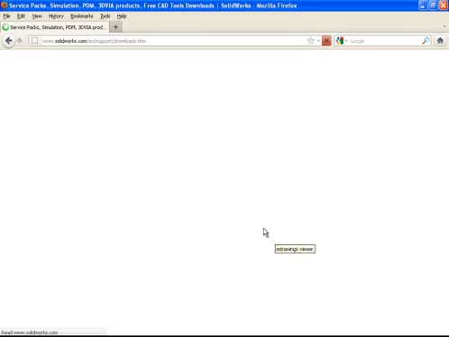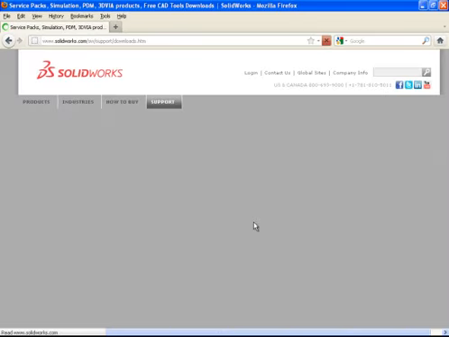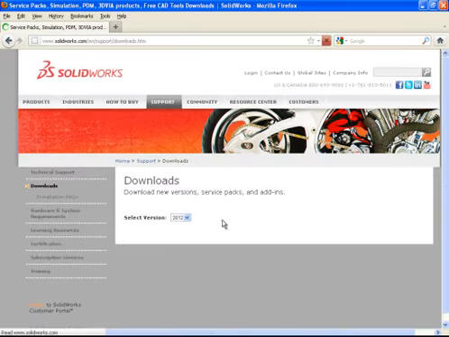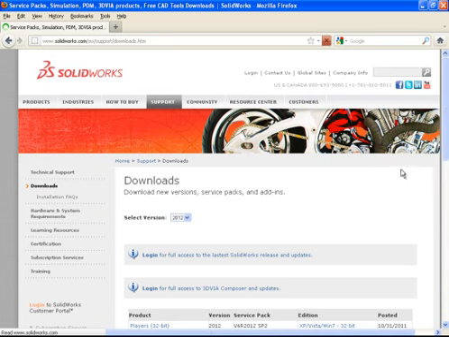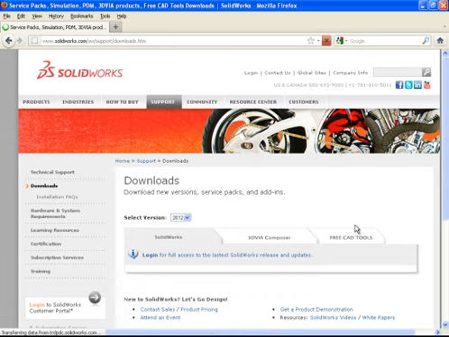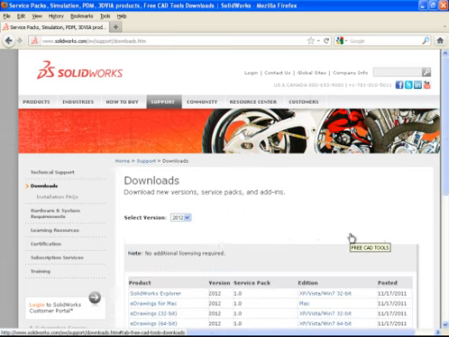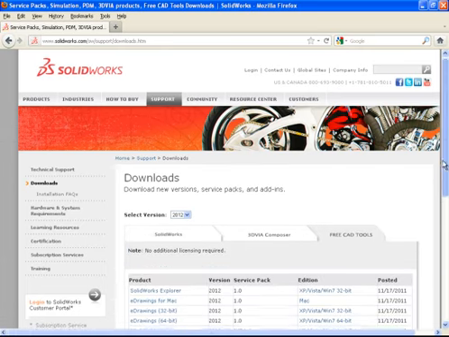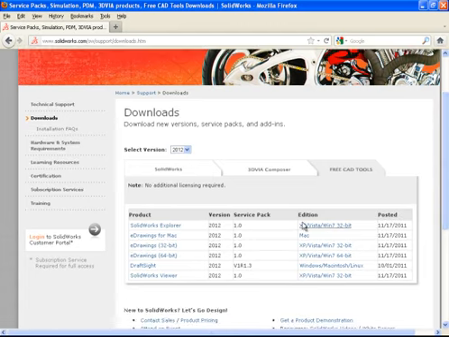By selecting that hyperlink, it'll bring you over to the downloads page. Selecting the version, you'll select 2012, and you'll see over here free CAD tools. This will not require you to log in, and you can then go ahead and grab SolidWorks Explorer right here for Windows XP, Vista and Windows 7 32-bit from this menu. Go ahead and select it to download it.